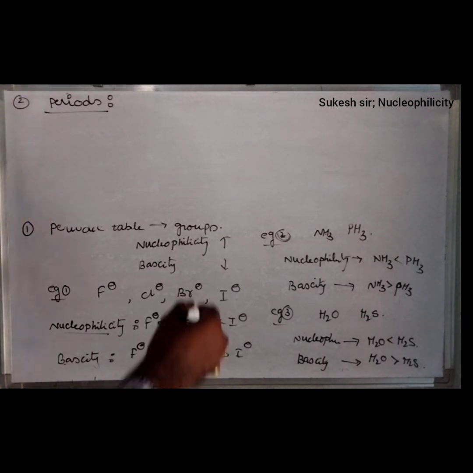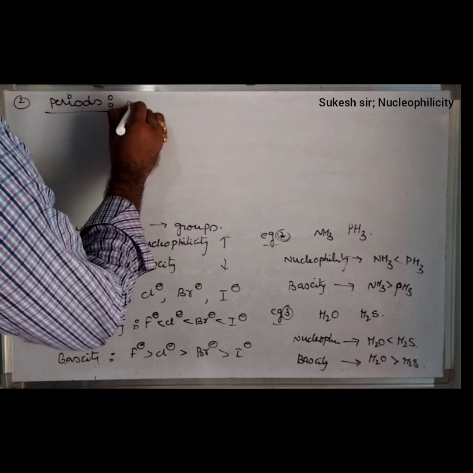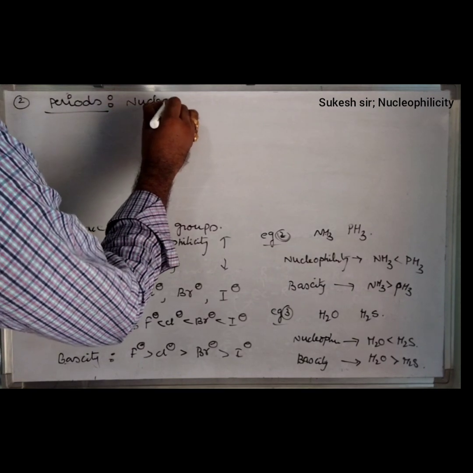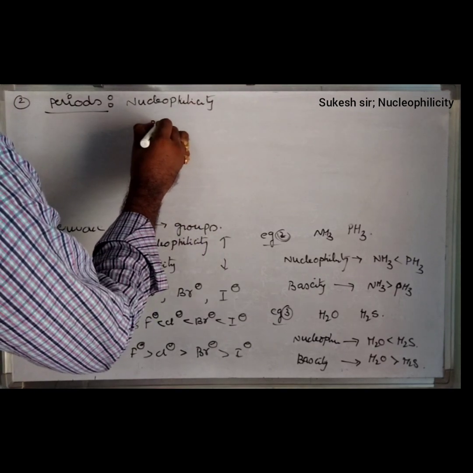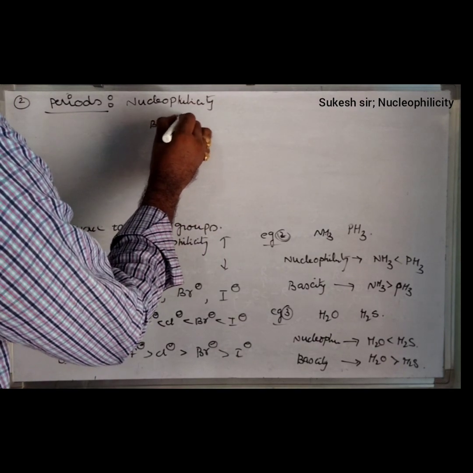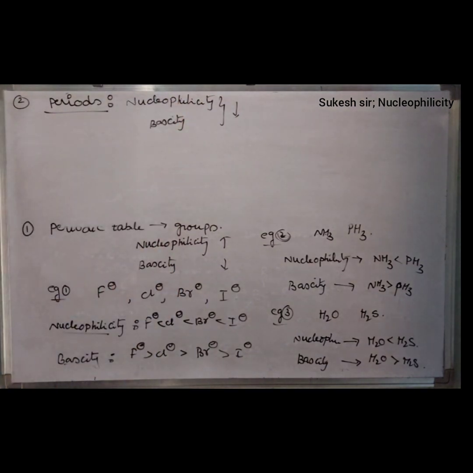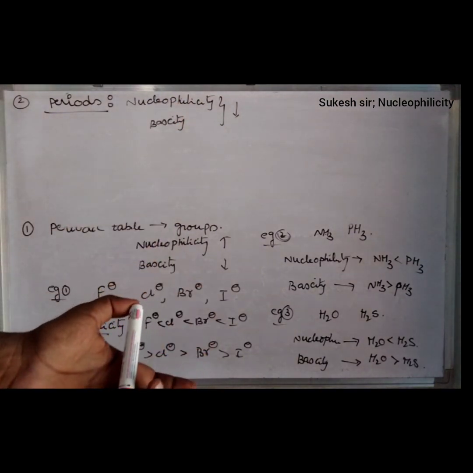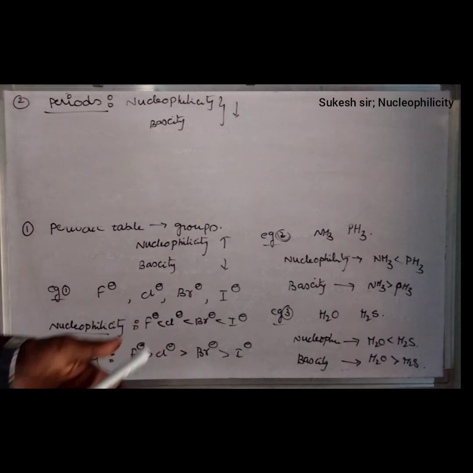But in terms of periods, while we are going from left to right continuously, both nucleophilicity as well as basicity continuously decrease. Remember that point. In groups, nucleophilicity increases and basicity decreases, but in periods, both nucleophilicity and basicity decrease.